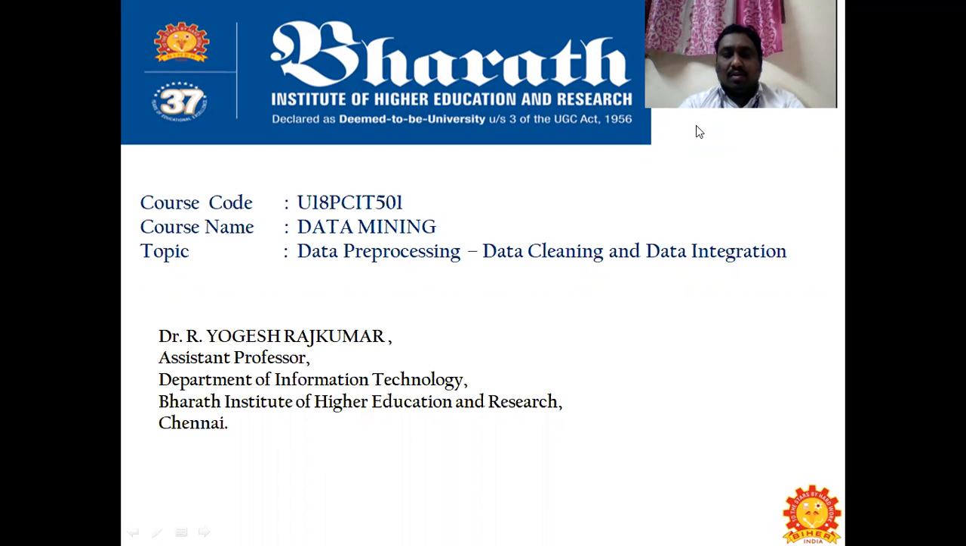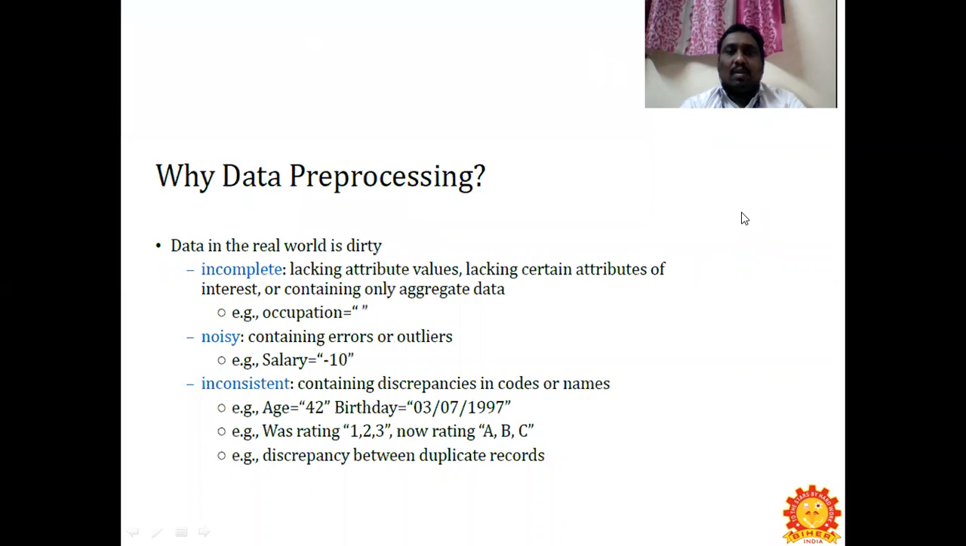And I'm going to deliver this lecture on the topic called data pre-processing, where you're going to see data cleaning and data integration. First, let us see what data pre-processing is and why we are going for data pre-processing here.